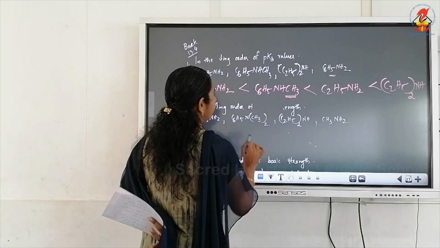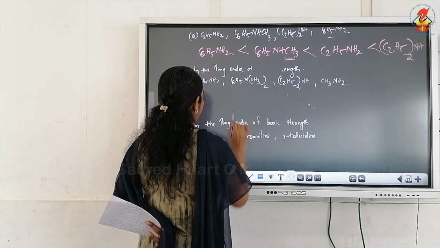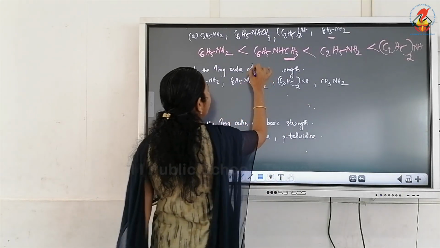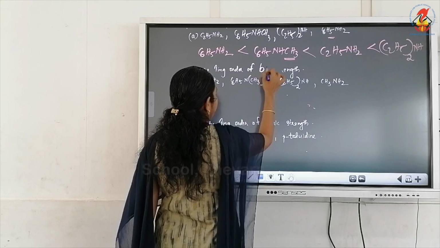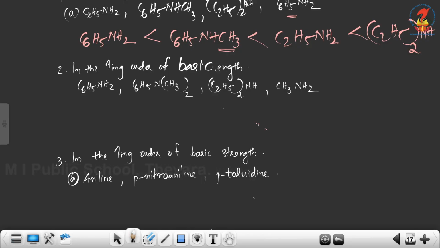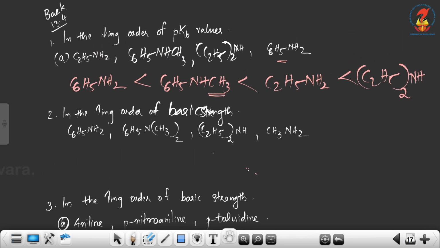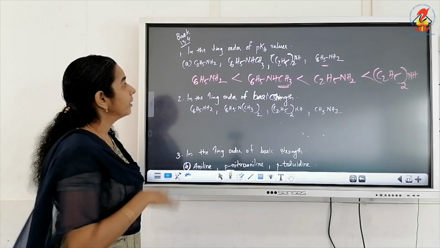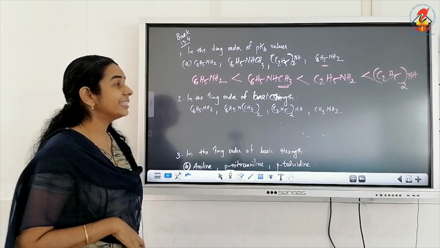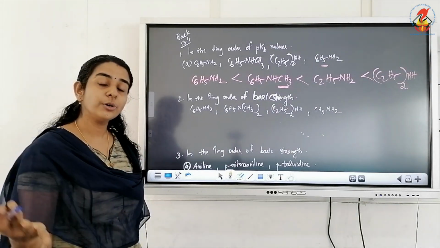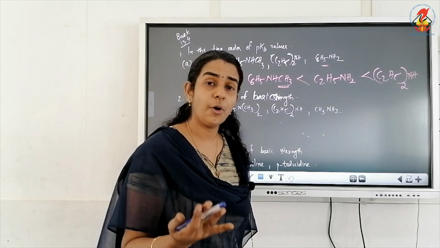Now, the next question. See, in the first question there is a mistake. The order is correct because the question is to arrange in the decreasing order of pKb value, and decreasing order of pKb value means increasing order of basicity.